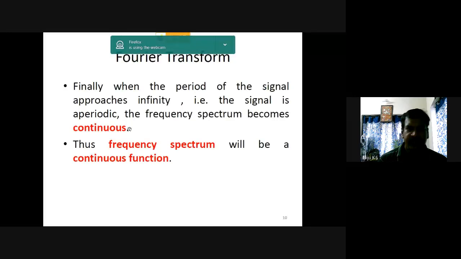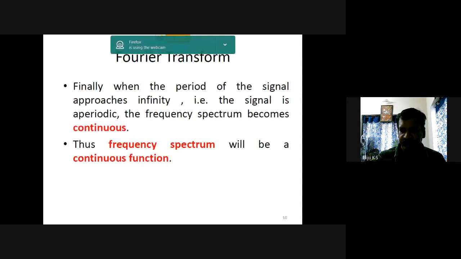That is a property. Thus, the frequency spectrum will be a continuous function. So I will repeat once again: if the signal is aperiodic and you are taking the Fourier transform, the spectrum is continuous.